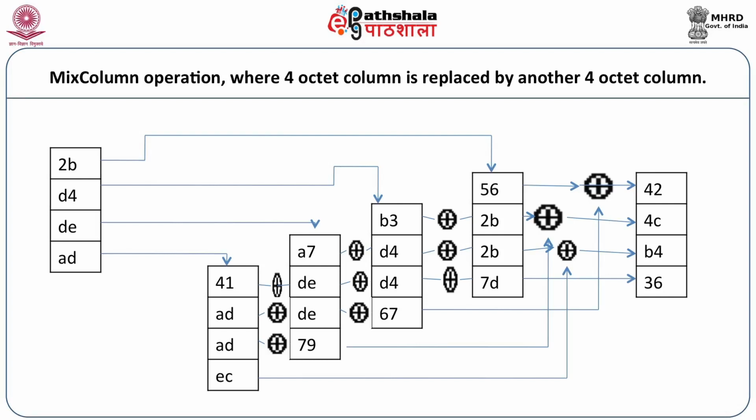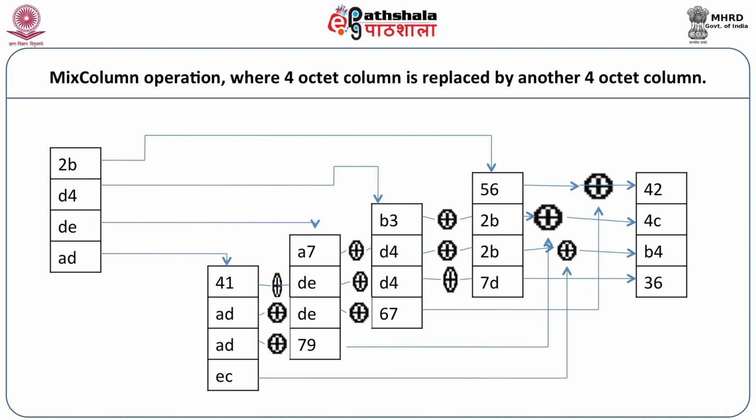The same way, from the figure you can observe that for AD, the second octet AD would be exclusive ORed with the third octet of DE. It would be exclusive ORed with the fourth octet of 67, and it would be exclusive ORed with the first octet of 56, and then we will get a result.